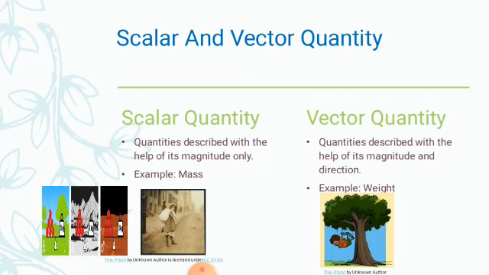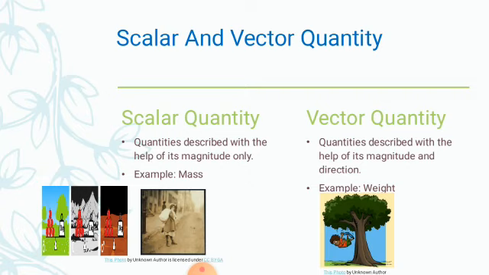So, students, till now we have described scalar and vector quantities. A scalar quantity is described with the help of its magnitude, meaning a number. If you see, the apples are on the beam balance. We just say the mass of the apple is 1 kilogram. We cannot say the mass is 1 kilogram towards north or towards east. We cannot describe mass with the help of direction.